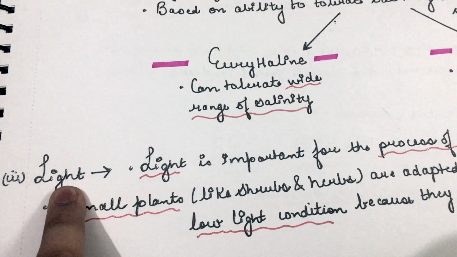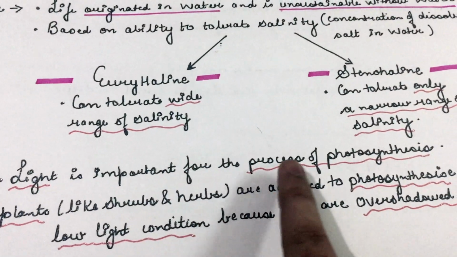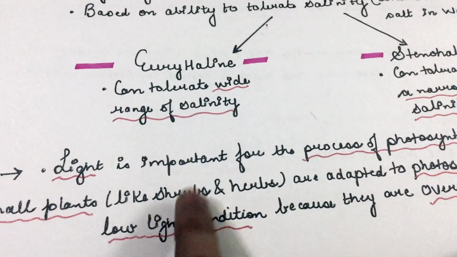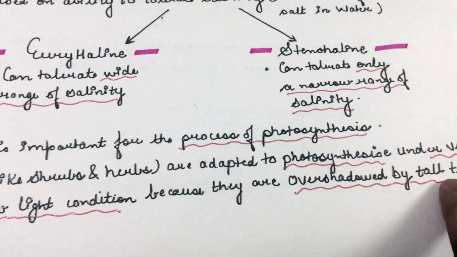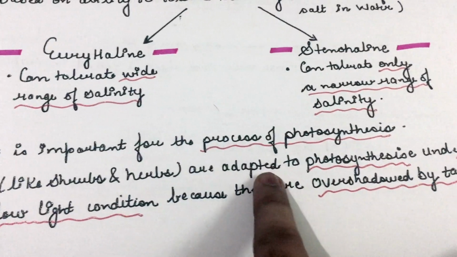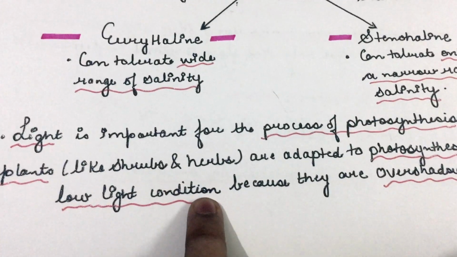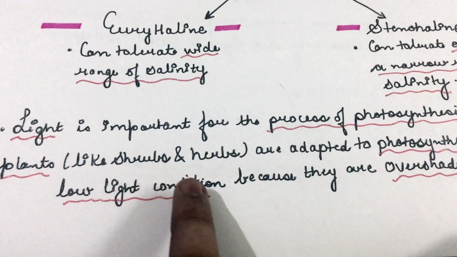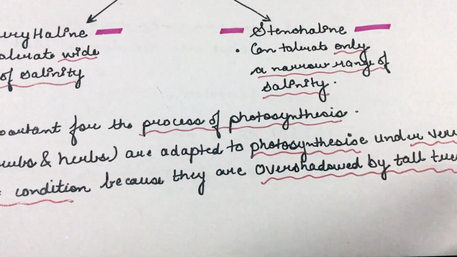Now, the third abiotic factor is light. We know light is important for the process of photosynthesis. Small plants like shrubs and herbs are overshadowed by tall trees. So these small plants, like herbs and shrubs, are adapted to photosynthesize under very low light conditions, because they are overshadowed by tall trees.